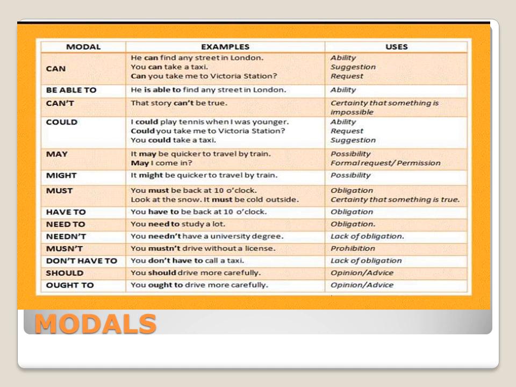Let's move to other modal verbs like may, might, and must. May for possibility, which is a lesser degree than will. If I say I will go to school tomorrow, this is a high possibility. This is more possible than may. It may be quicker to travel by train. This is a lesser possibility than will.